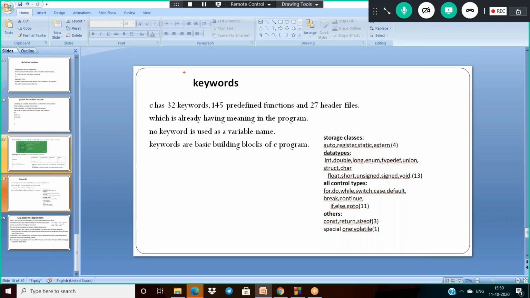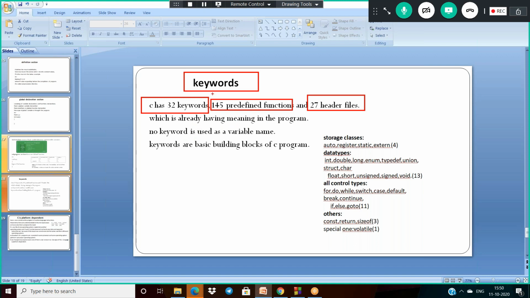Generally, keywords are basic building blocks of the C programming. That means if you take any C program, it at least uses some keywords. So compulsory, any C program must have keywords. I'm giving here according to the ANSI standard: first 32 keywords, 145 predefined functions, and some 27 header files. Okay, now it can be increased. It's not accurate here.